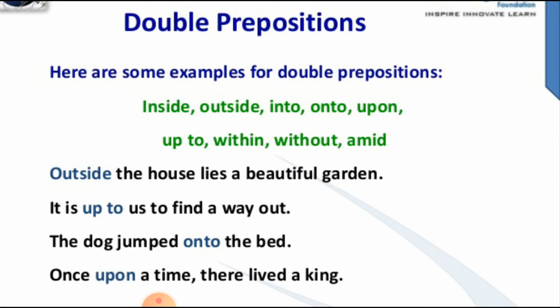Like, outside the house lies a beautiful garden, or it is up to us to find a way out. The dog jumped onto the bed. Once upon a time, this is so famous. Once upon a time, there lived a king.